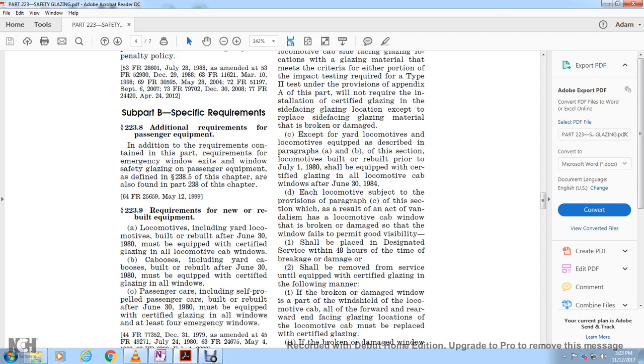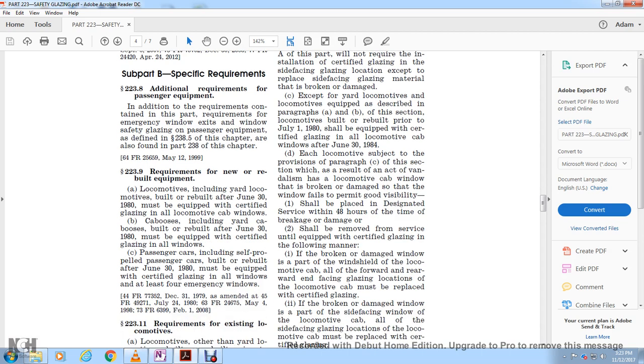Each locomotive subject to the provisions of paragraph C of this section which, as the result of an act of vandalism, has a locomotive cab window that is broken or damaged so that the window fails to permit good visibility shall be placed in designated service within 48 hours of the time of the breakage or damage, and the damage shall be removed from service until equipped with certified glazing in the following manner.